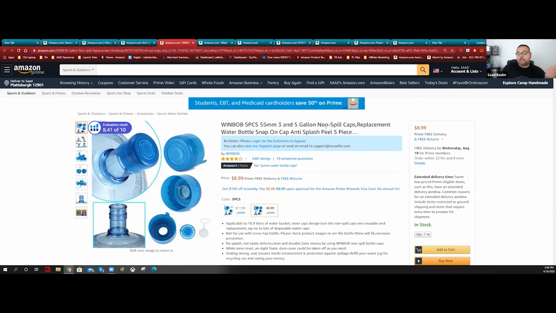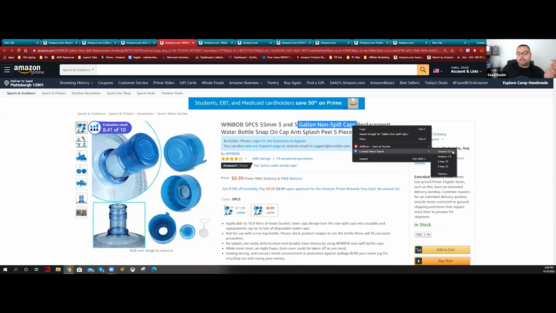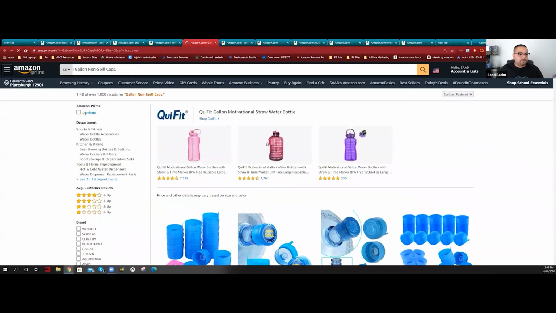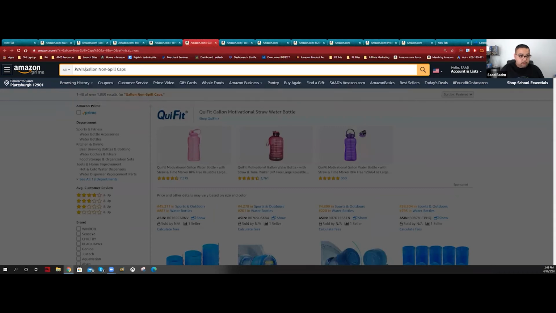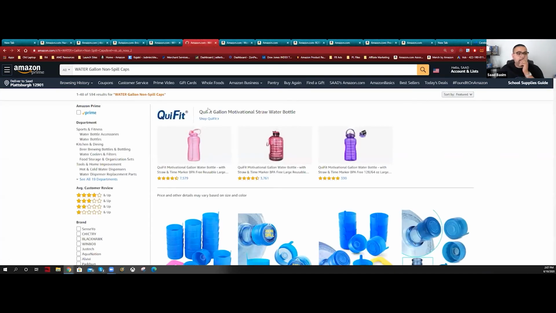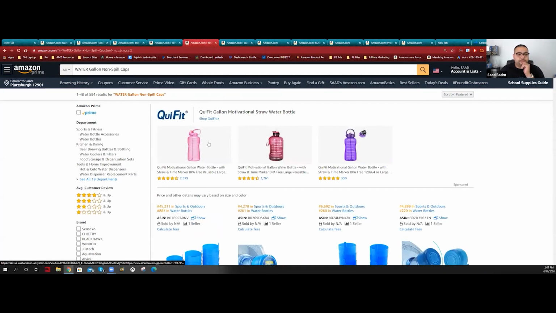So I can come here, for example, and say water gallon non-spill caps. I think this is the keyword. Let's see. I'm going to put water gallon non-slip caps, and 594.